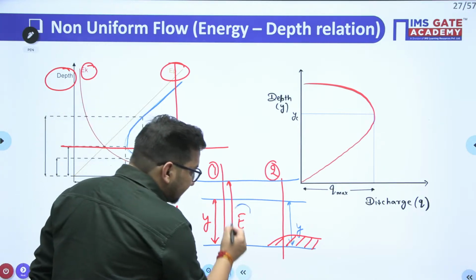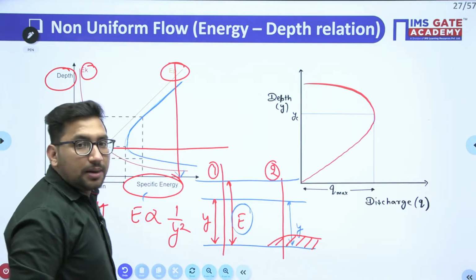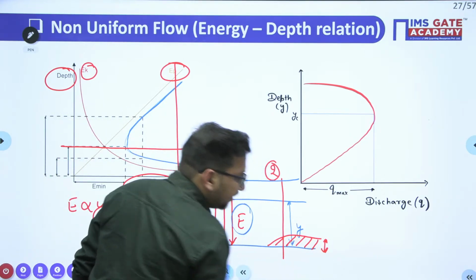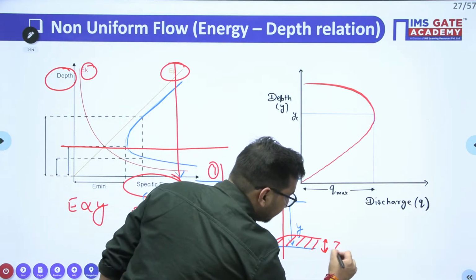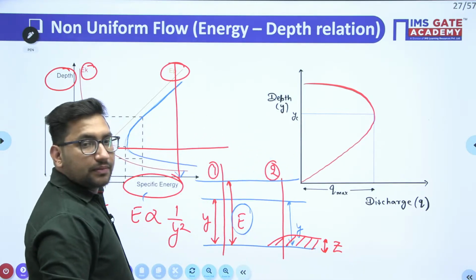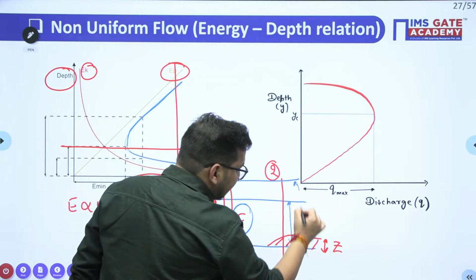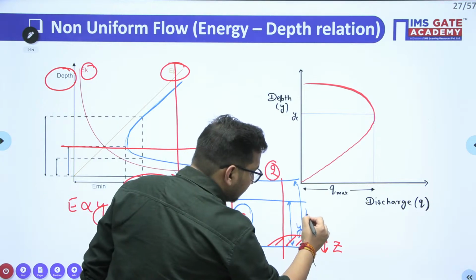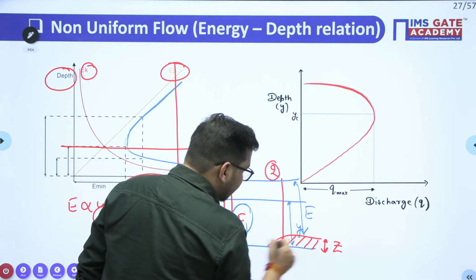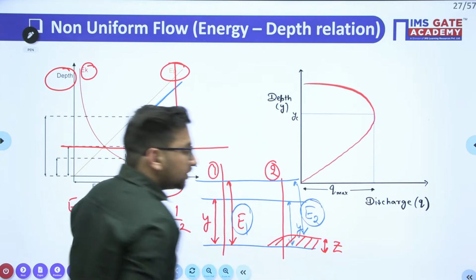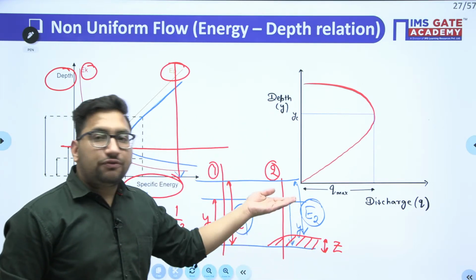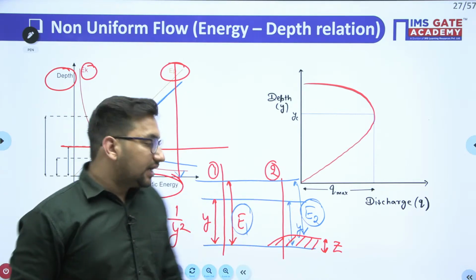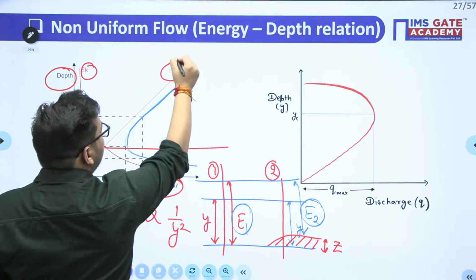Initially this was the specific energy at this location also, but when there is a rise in this surface, let's suppose this is delta Z, now the specific energy at this location is going to reduce. Now this is your E value at this surface. So I'll say this is E1, this is E2. So with the rise of this floor, your specific energy value is going to reduce. Clear?